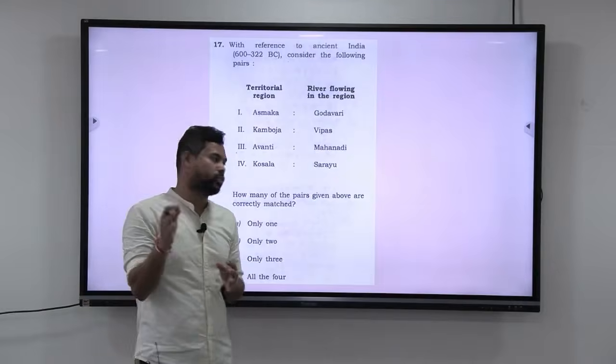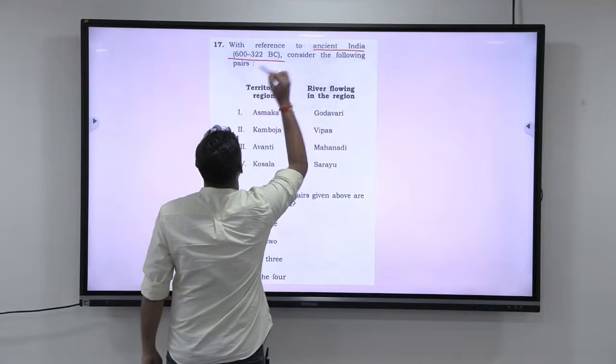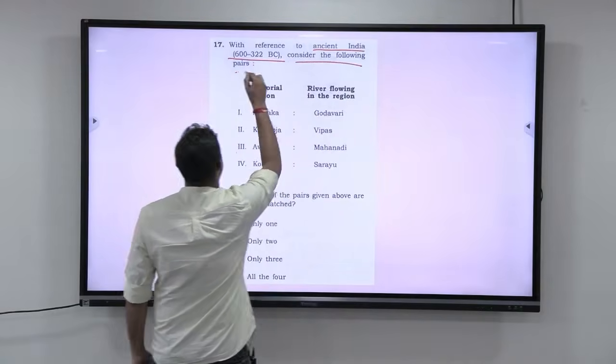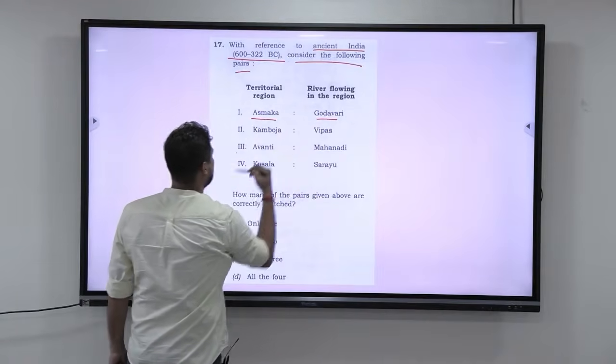Okay, now let us look at this question. With reference to ancient India, 600 to 322 BC, consider the following pairs. Territorial region, Asmaka, river flowing in that region, Godavari.